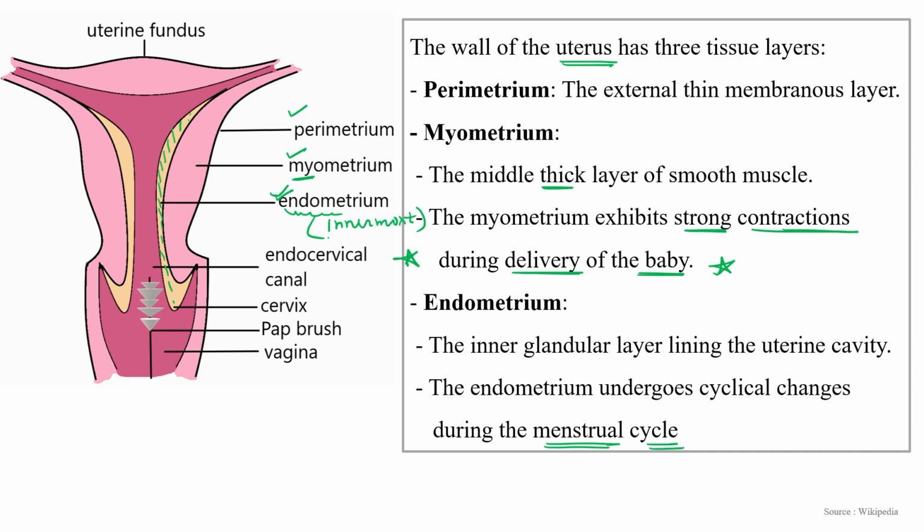This endometrium is shed during the menstruation cycle in females. Okay, so the uterus has three different layers. First, the perimetrium, a thin membranous layer. Then the muscular layer, a comparatively thick layer made up of smooth muscle known as myometrium, which helps create strong contractions during childbirth. And the third layer is the endometrium, which is the innermost layer, and it is glandular in nature. The endometrium undergoes cyclic changes during the menstruation cycle.